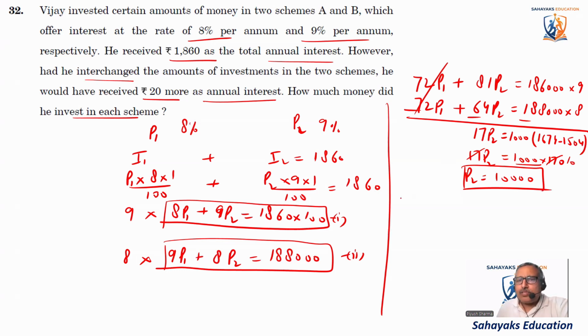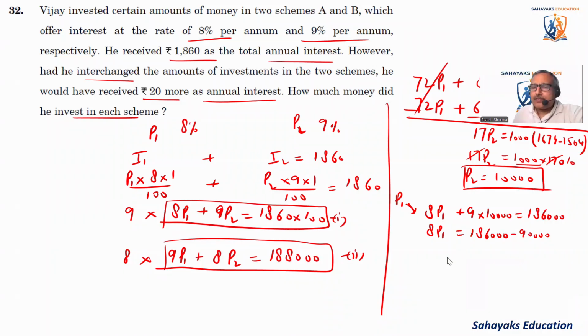Now we have to find P1 also. We can put the value in any of the equations. We can take the first equation, 8P1 plus 9P2, with P2 being 10,000, is equal to 186000. So 8P1 is equal to 186000 minus 90,000, which is 96,000.